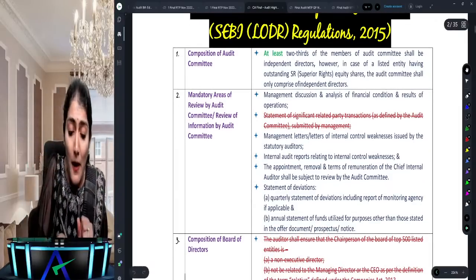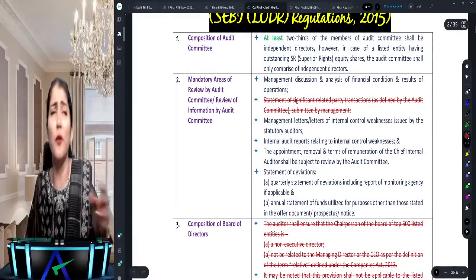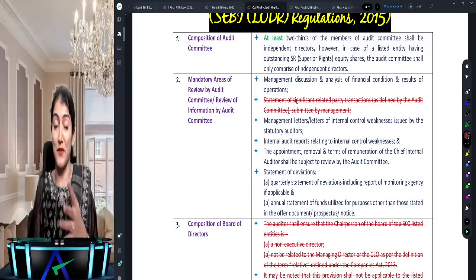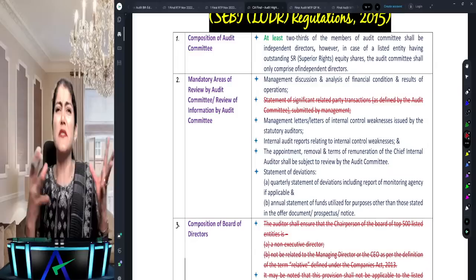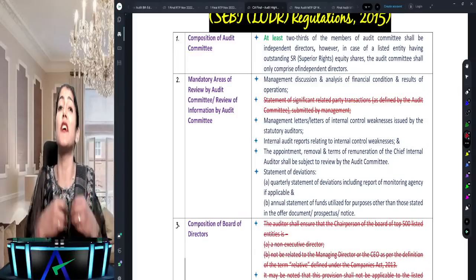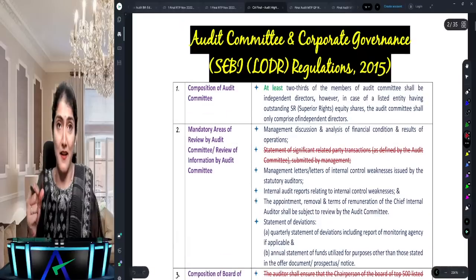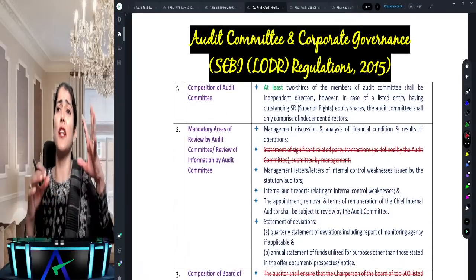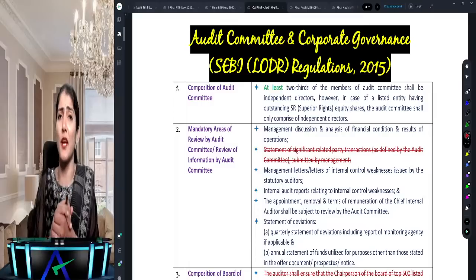Wonderful. Right, so composition of the audit committee: we know minimum 3 members, and at least 2/3 shall be independent directors. And if the company has outstanding superior right equity shares, then all directors should be independent directors. The chairperson of the committee should be an independent director. He shall be present at the AGM to answer shareholder queries.